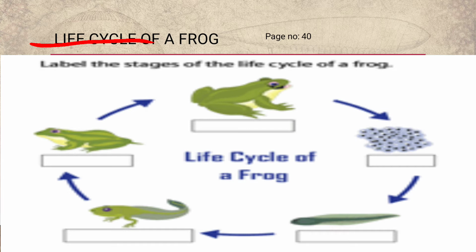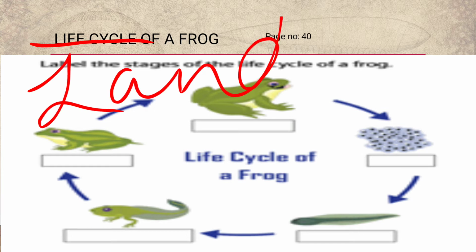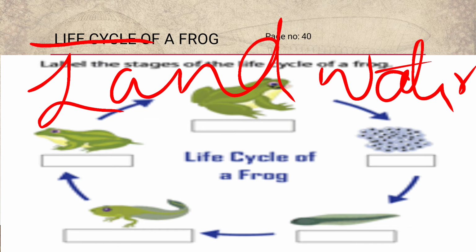Amphibians, what do you understand by the word amphibians? Amphibians means that they can live in water or on land. They can survive on land and they can survive in water also. That's why we call them amphibians.